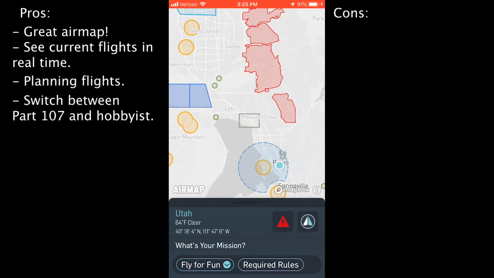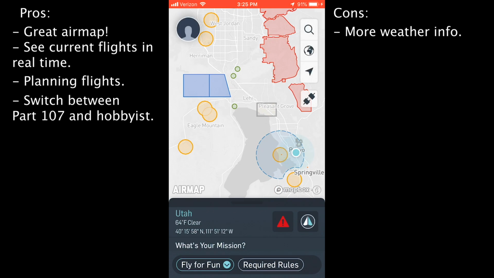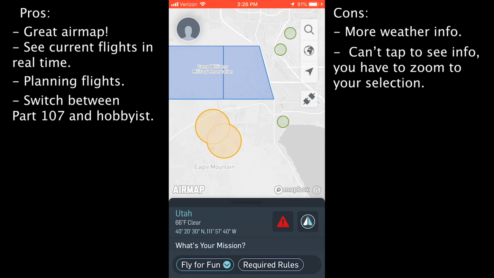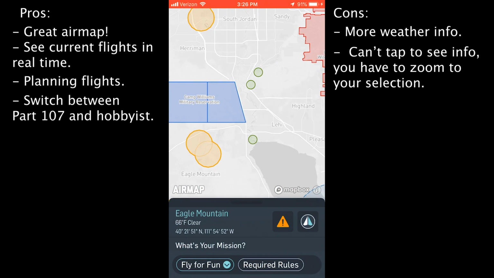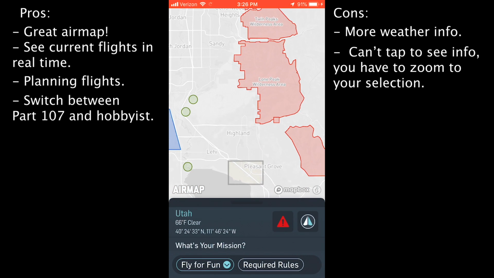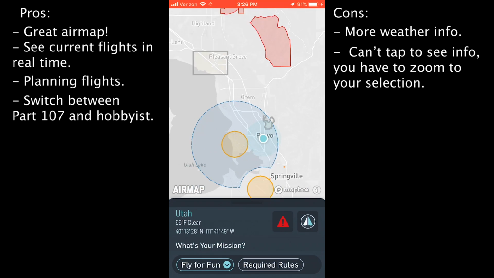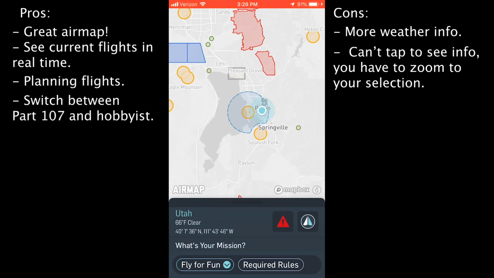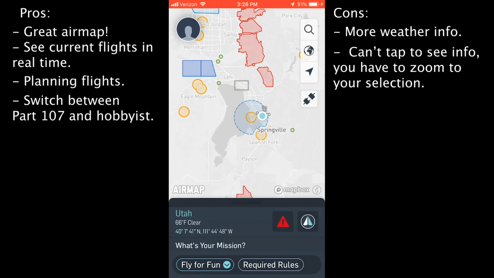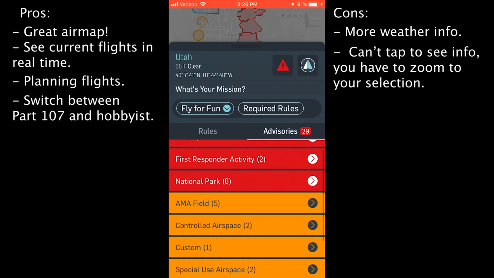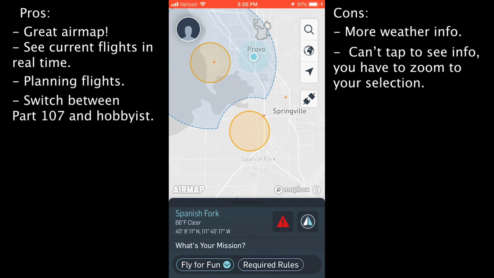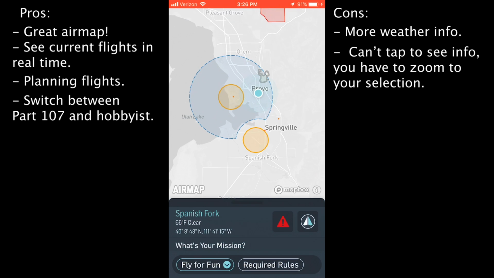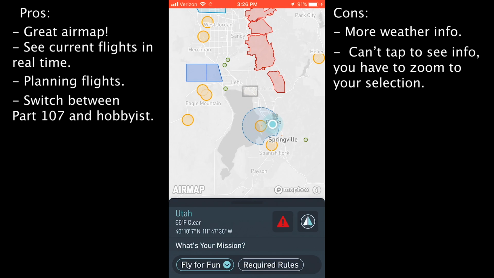Cons is I wish that the weather information was more clear, and then also I'm trying to tap on different areas or different zones where I can see if there's contact information, and none of that is actually pulling up. And if I actually do want to tap on a specific one, I can't actually do that, but I can go and click on this triangle. But then that means wherever I'm zoomed out to, it's going to show me all advisories for that area. So I find that a little counterintuitive and hard to use for end user experience, but overall though, there's not too many cons when it comes to using this app.